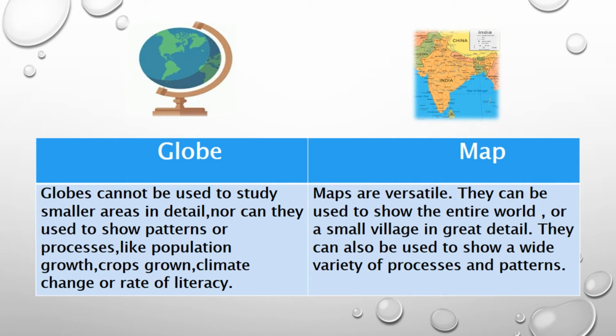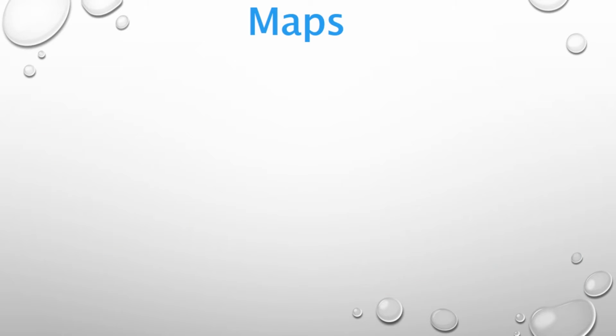See here, this is a globe and this is a map. In the globe we only see the continents, isn't it? But in the map we see the continent, the Asia continent. In this map I show you India. In this India map we see the states, the neighboring countries, the small cities and oceans. Everything we can see in the map, but we can't see it in the globe.